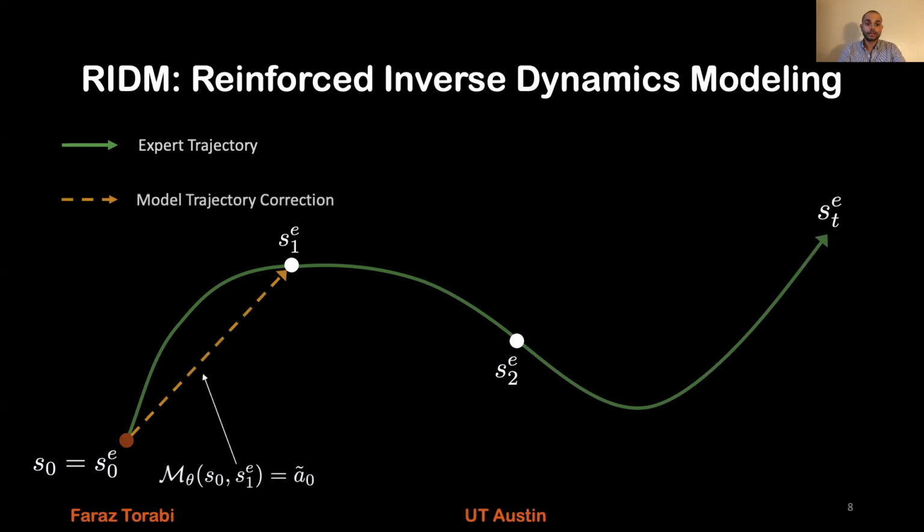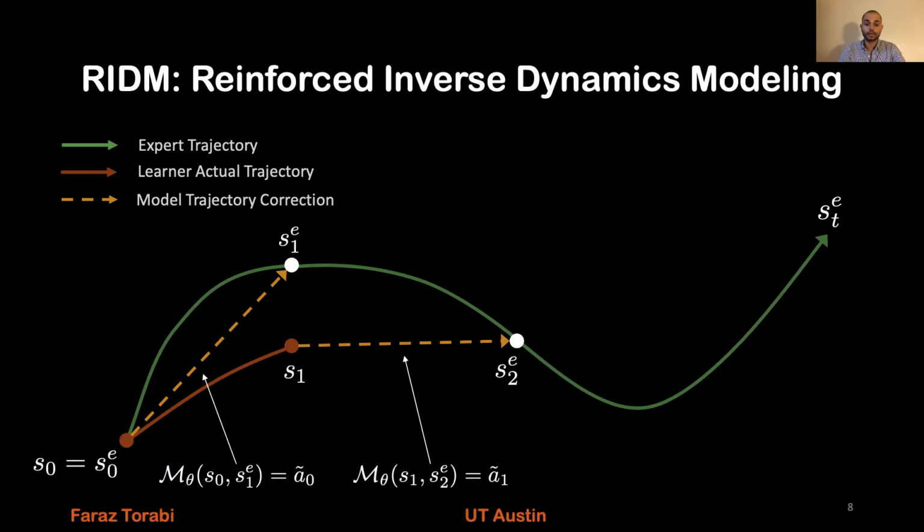The agent has access to an inverse dynamics model, and it applies it on S0 and S1E, and it infers the action that should be taken, and then executes that action and goes to the next state S1. And here S1 and S1E are different because the inverse dynamics model is not perfect. Then from S1, it again uses the inverse dynamics model on S1 and S2E and infers the next action, and then executes that action and goes to the next state S2, and so on. So this was the deployment strategy.